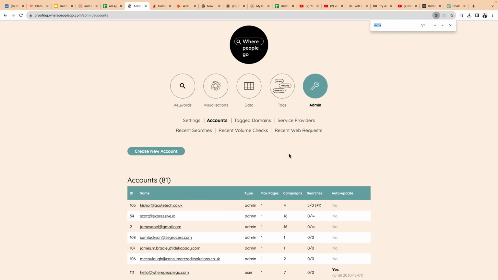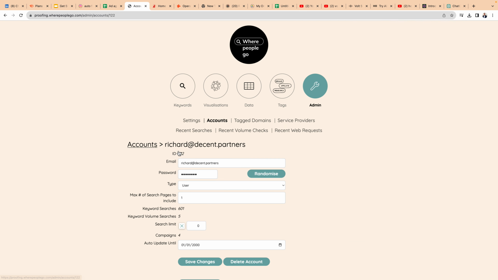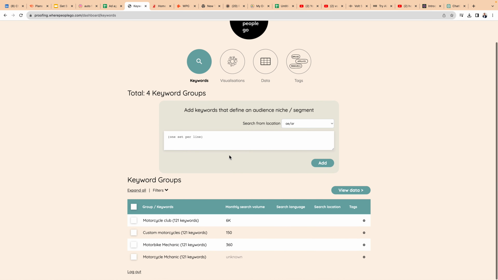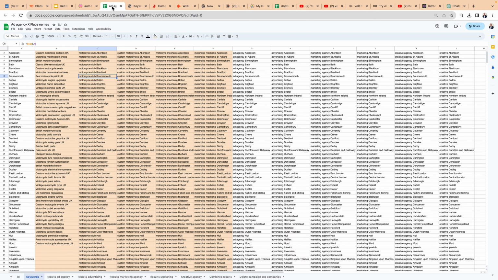I'm just going to give you a quick demo of Where People Go. So I set you up with an account, Richard, at Decent Partners here. I'm going to log in as you, and I've already created a few keyword groups, but I thought I'd add some more and give you a demo in kind of real time.